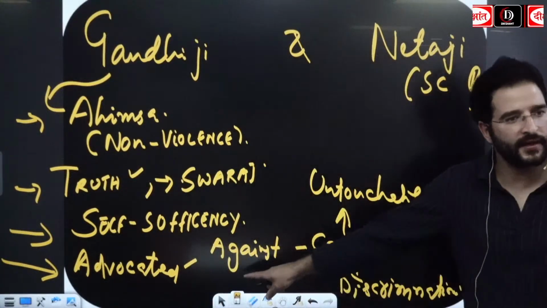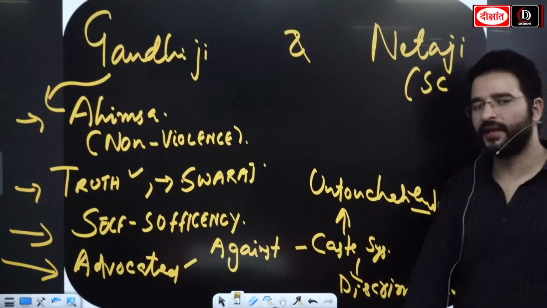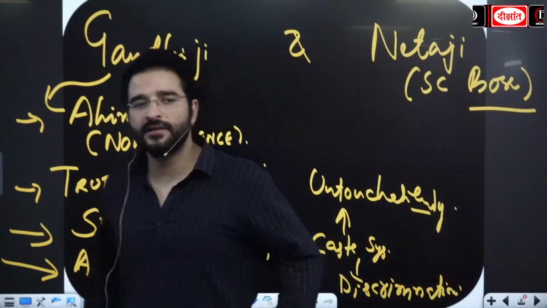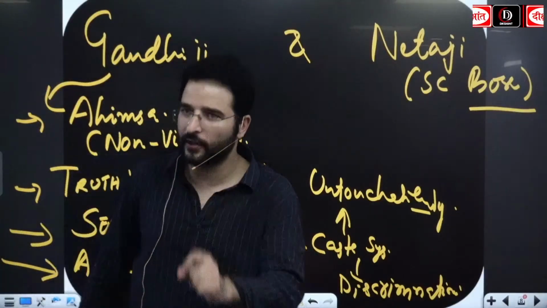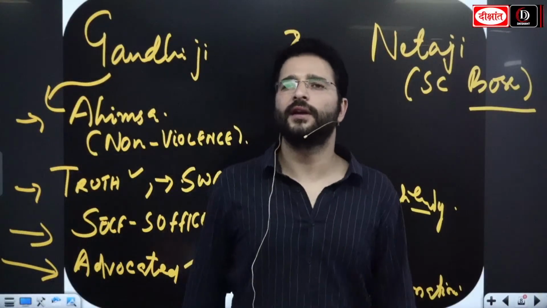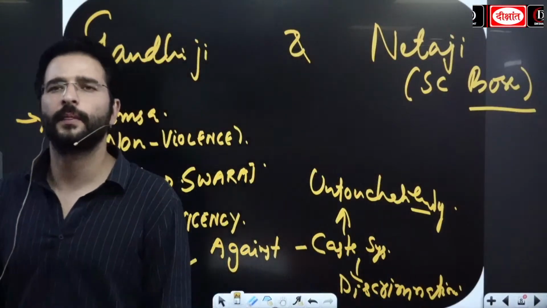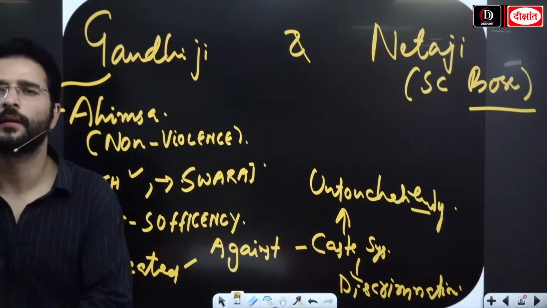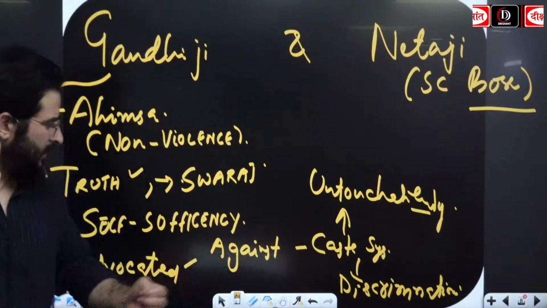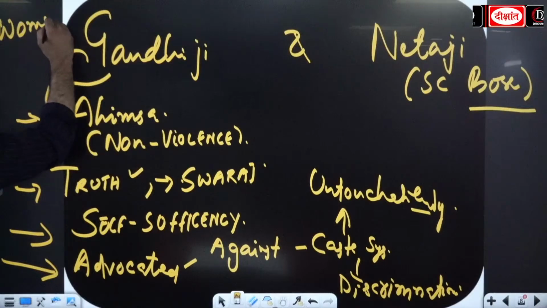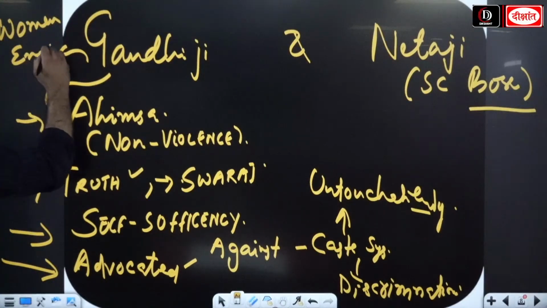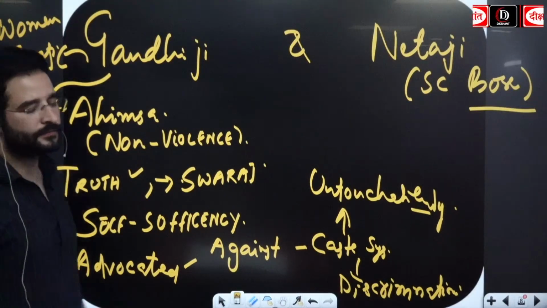Now, when we have looked at this, one more thing that I would like to tell you: Gandhiji also advocated for women empowerment. Write this point too. That you should remember.